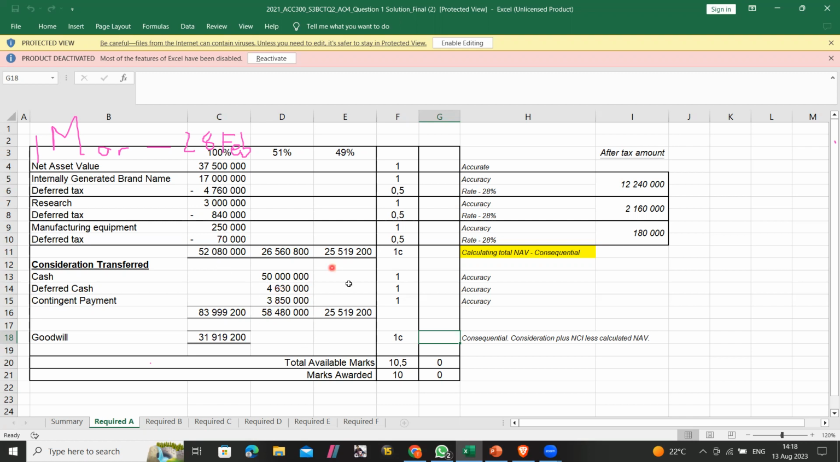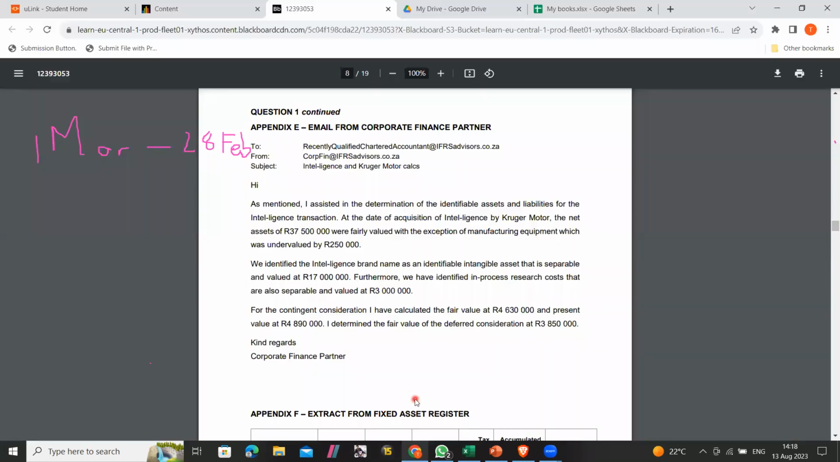And then you also credited the amount of the non-controlling interest, right? And then the balancing figure, which is a debit balance, is the goodwill. Okay. Let's move on to the next question.